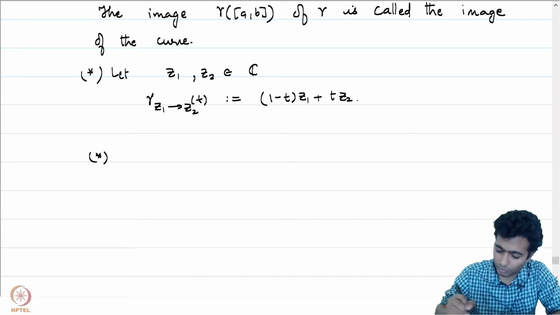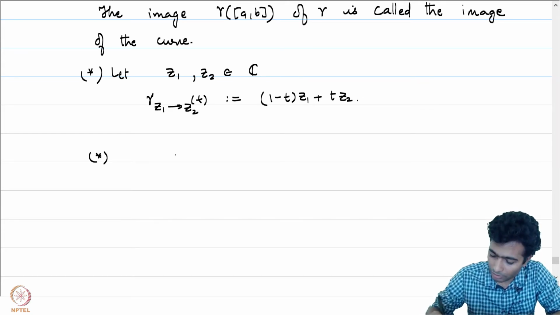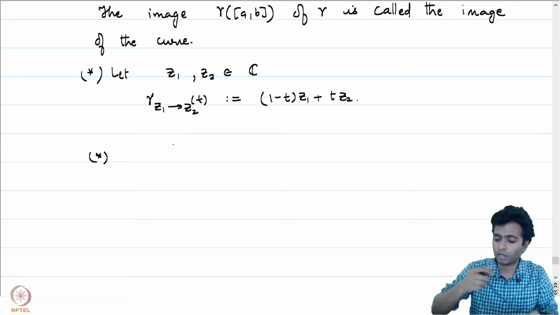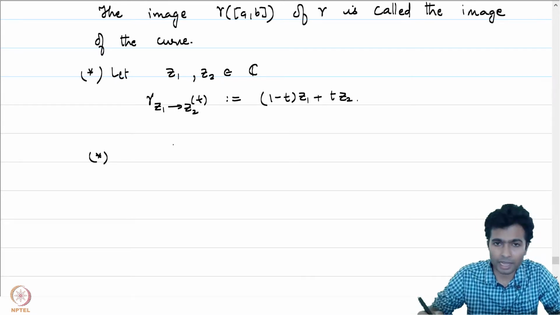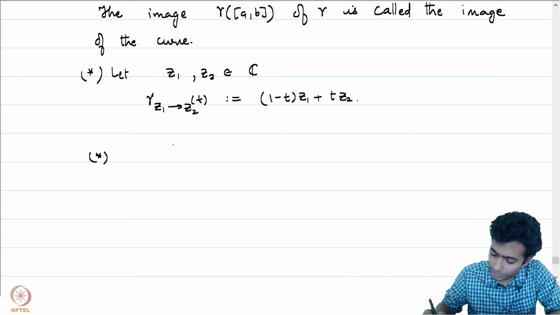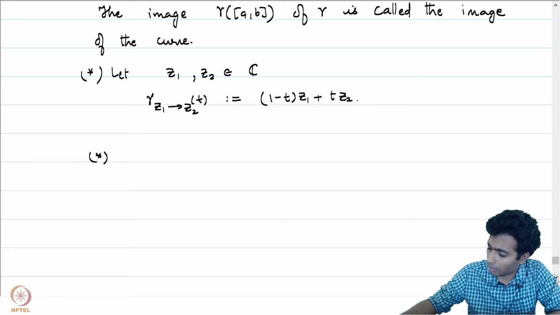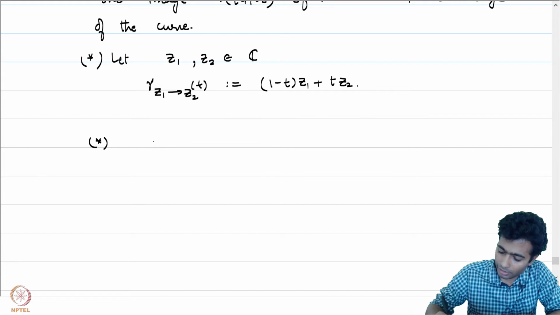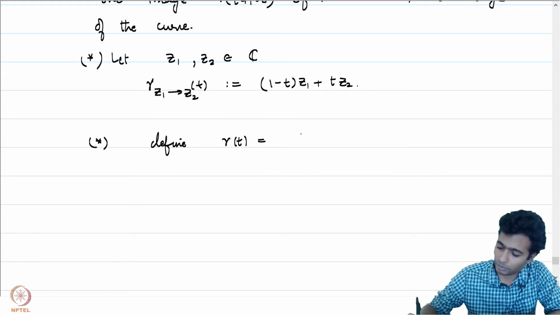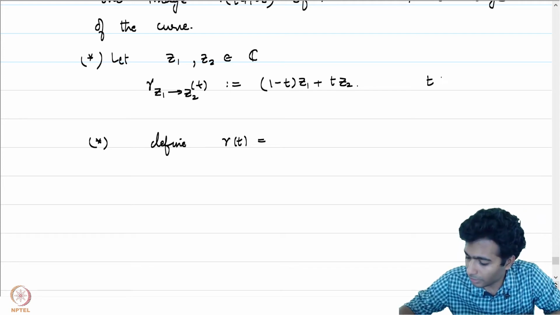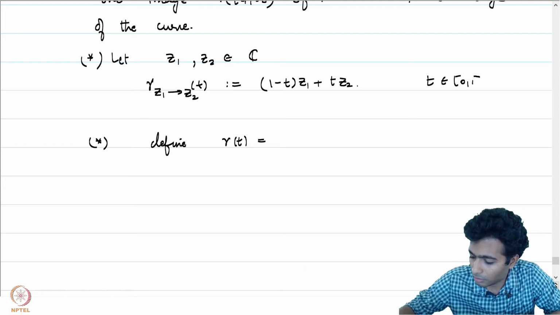Second example would be the following. The unit circle, or a circle of radius r around a point z0. Let's capture that. Now that we have the polar decomposition in our repertoire, let's use it. Define gamma of t to be equal to, so here t is in the interval [0, 1].